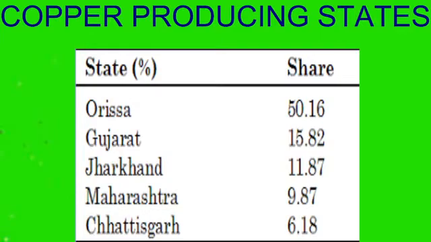Because it has the quality of not rusting, and because it is a good conductor of electricity, it is extensively used in a vast variety of electrical machinery, cables, and wires. One important thing to keep in mind: it is also an important metal used in the automobile and defense industry.